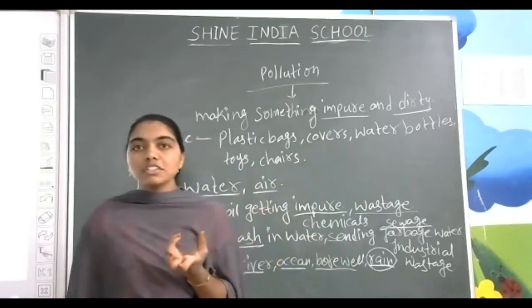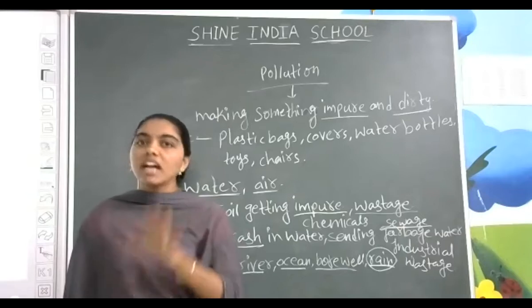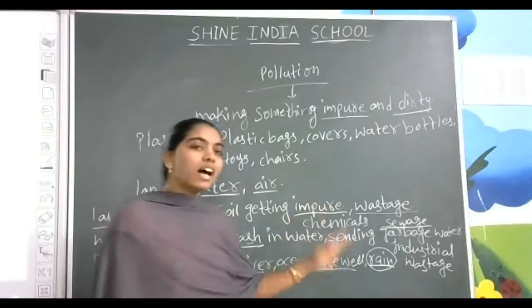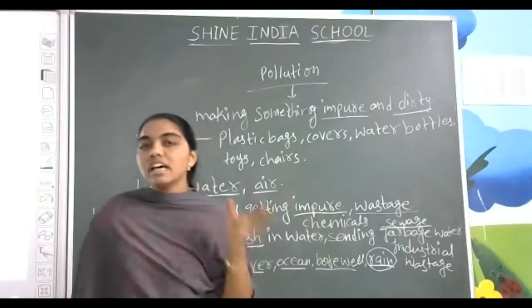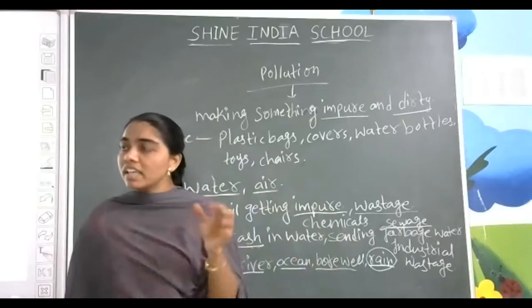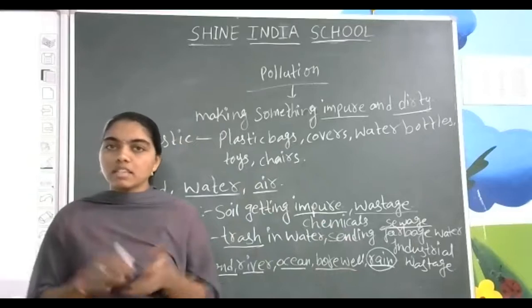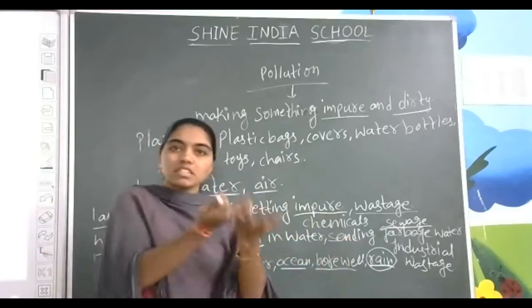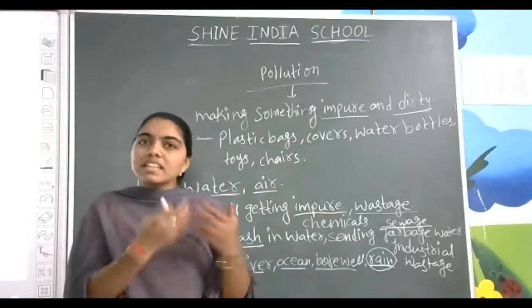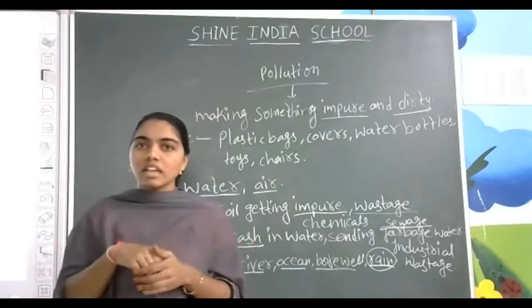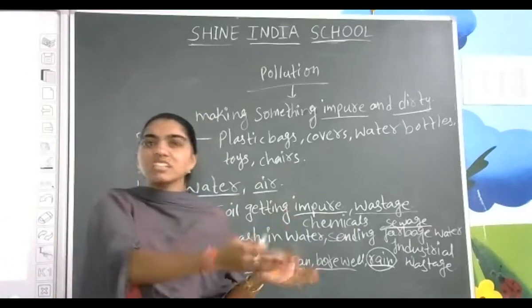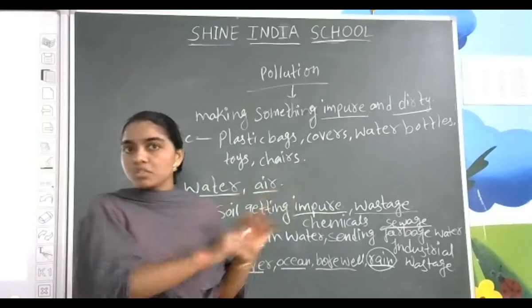So what do we have to do? We should not throw the trash. We should not send the industrial wastage into the rivers or lakes. Suppose the industry thinks that my garbage is going into the lake. In the same way, how many people are there in our colony? Everyone's waste is going into the river, and that leads to pollution.